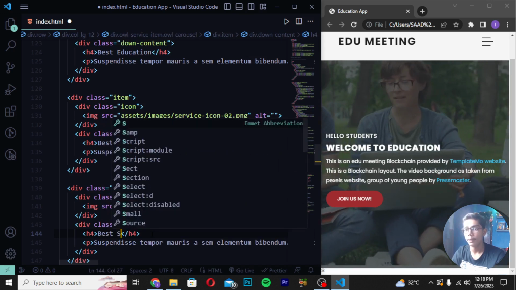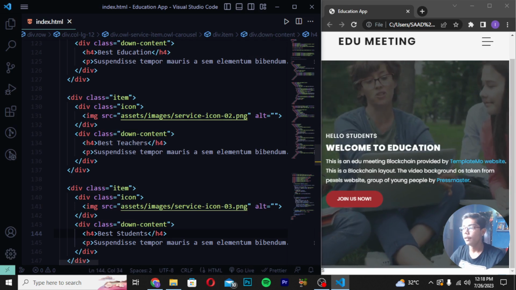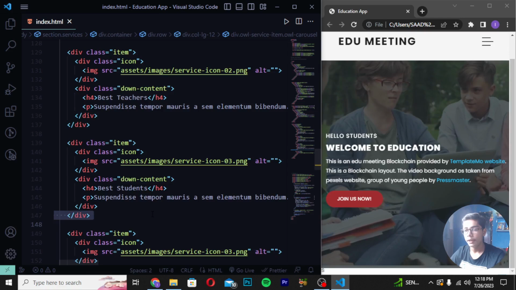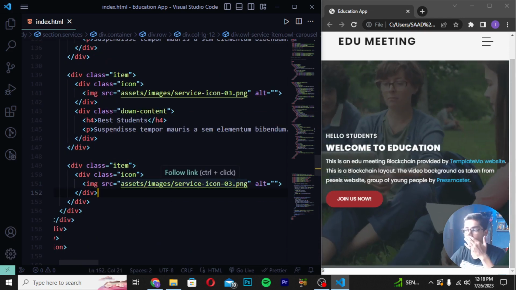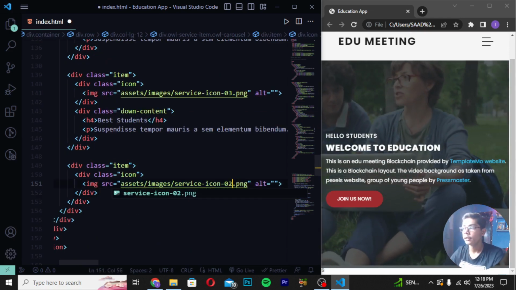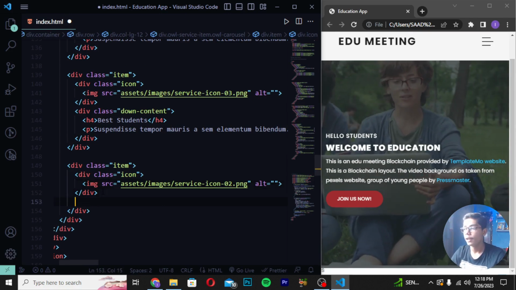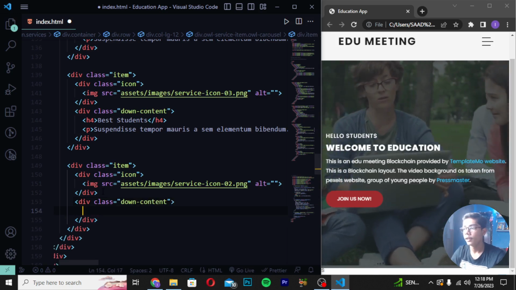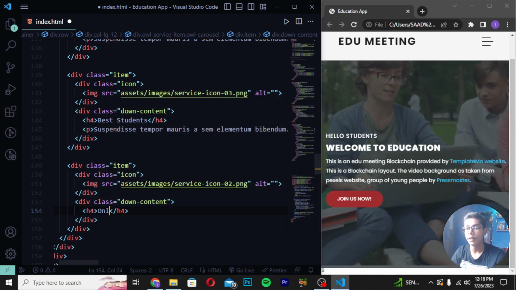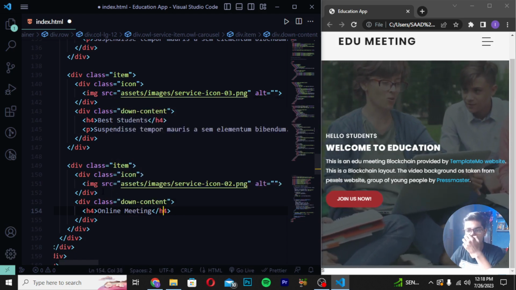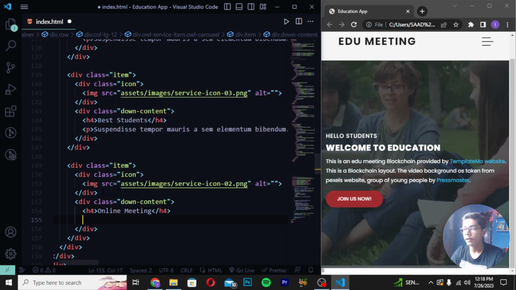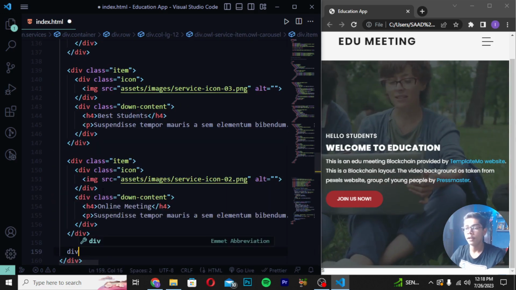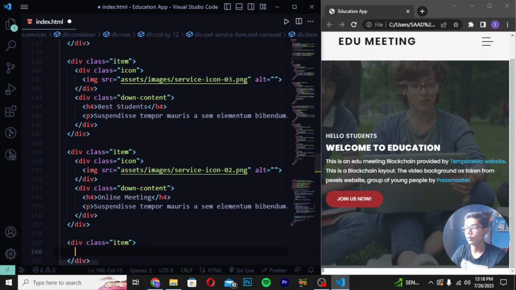So here I will be writing best students, then I will be using service icon 3 here, and then after this we will be creating the online meeting section, in which I will be using service icon 2 like this. Then move after the div tag which we have created and write down content. Here I will write export, in which I will write online meeting, and after writing this you have to move down and write p tag, and then paste it, save it here, and write div class item.